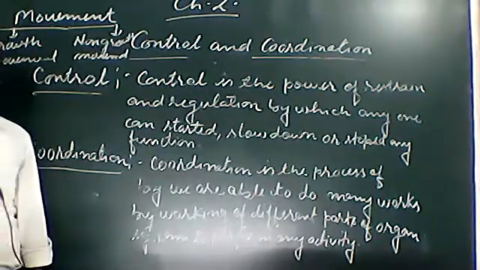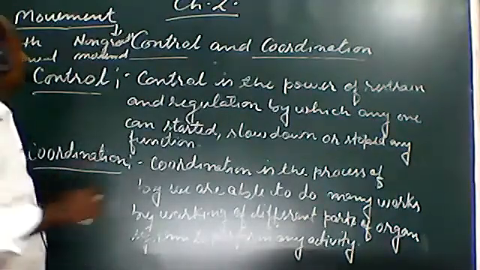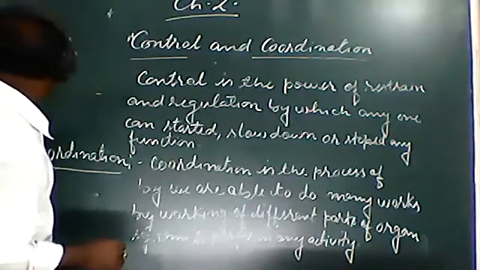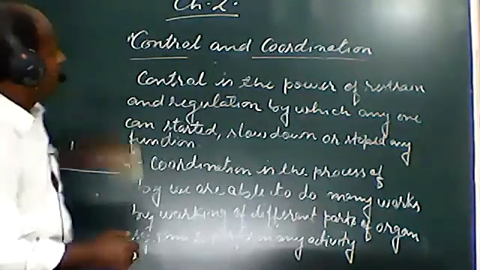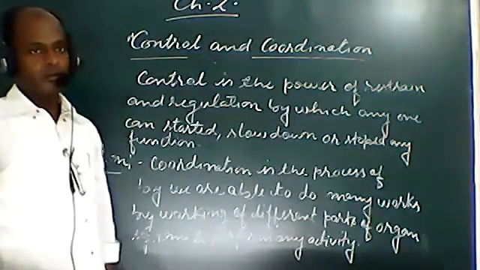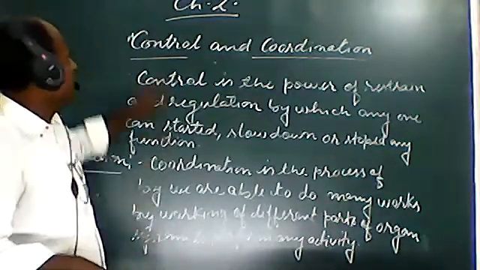Students, now we come to the topic of control and coordination. Once again I am revising what the control and coordination process in our body is, because at that time I had not started the recording.